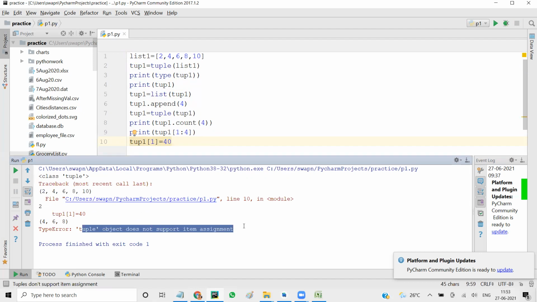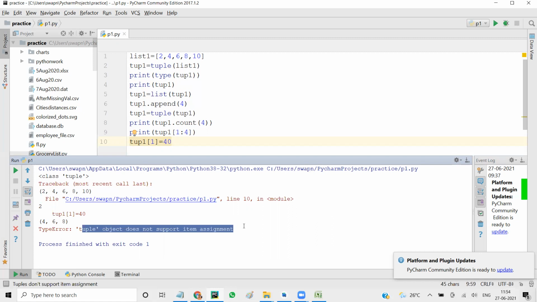So that's why when you want to use the mutability property, convert into list, perform the mutation, and then you can convert it back into tuple. It becomes safe. By mistake you won't be able to change the value of a tuple. Okay, that's how it is used.